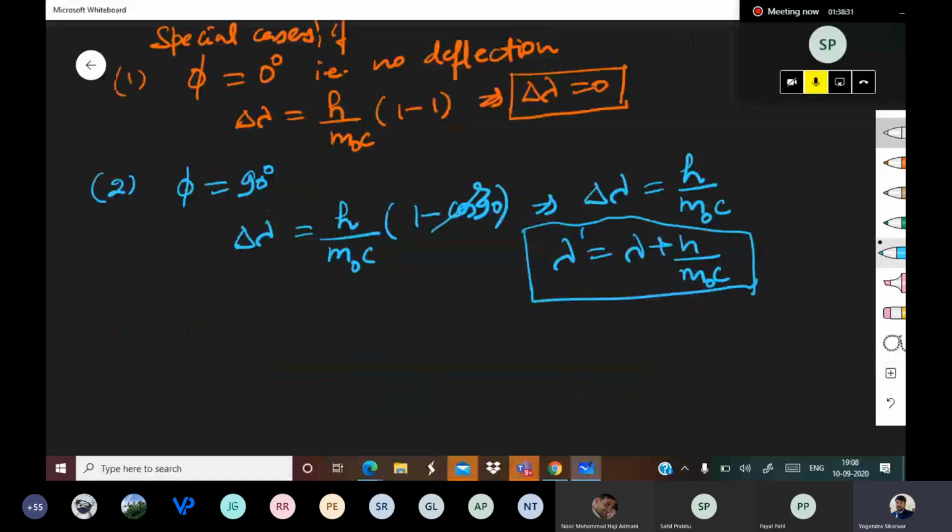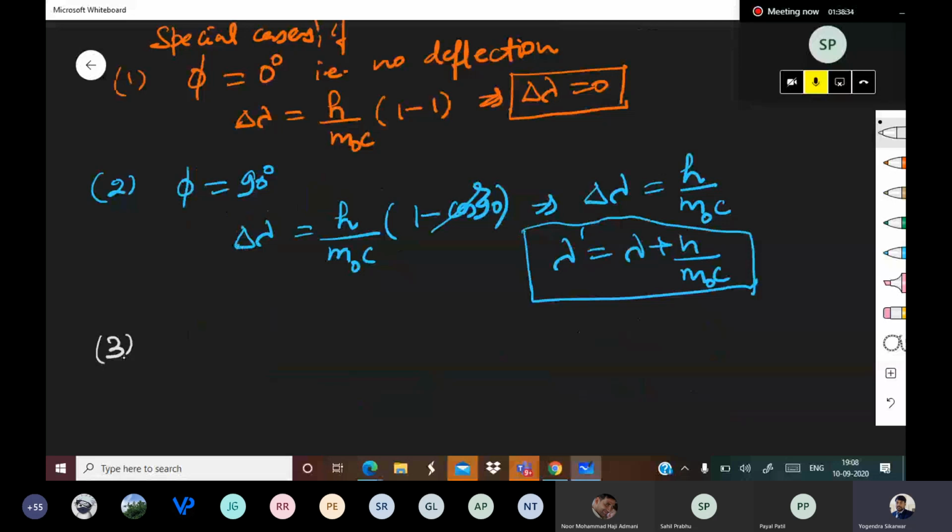Case 3. Phi is equal to 180 degree. So delta lambda is equal to h upon m naught c into 1 minus cos 180. Cos 180 is minus 1.